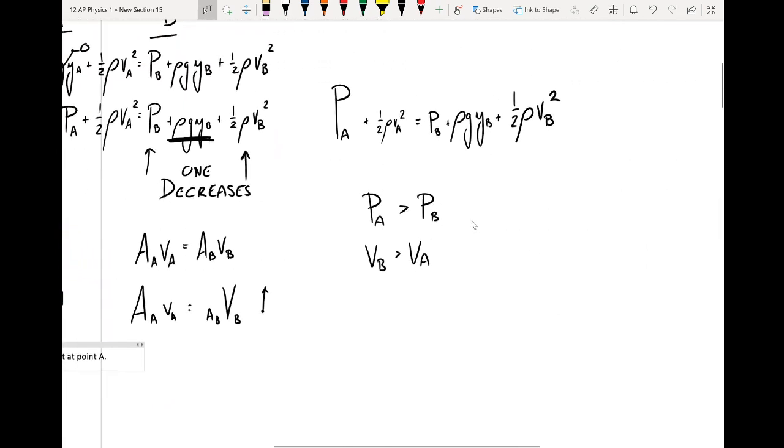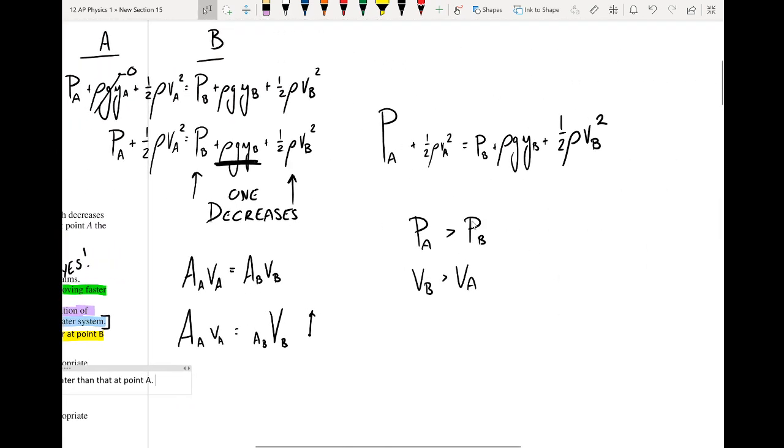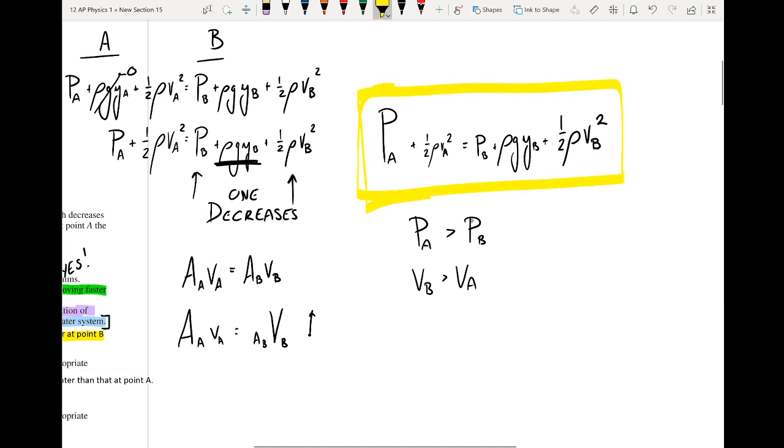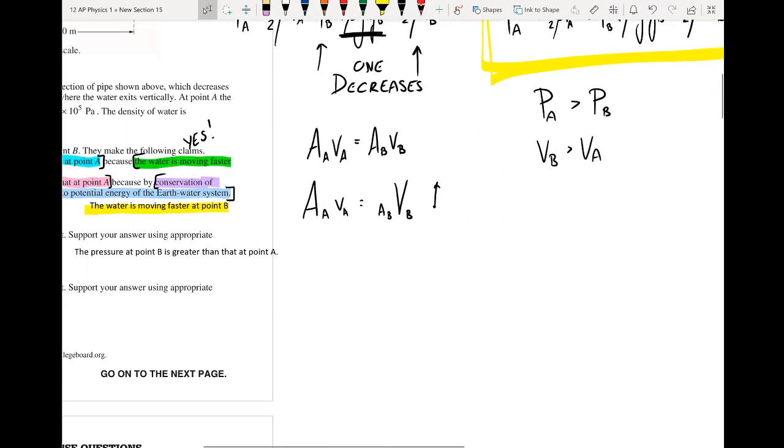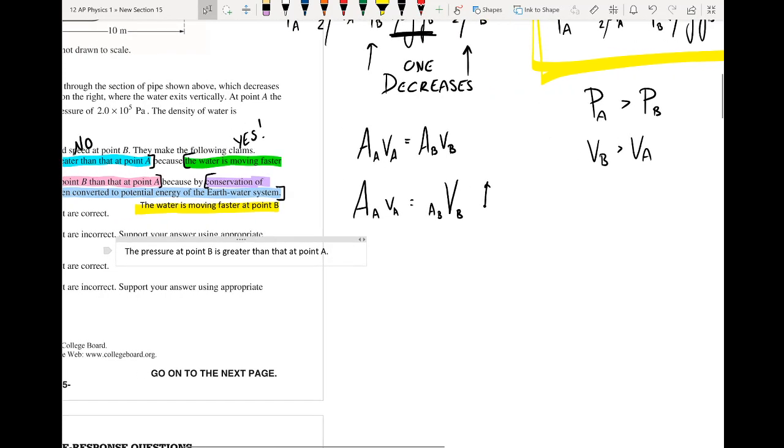So we constructed our argument based on Bernoulli's equation, which is really just a physical statement of conservation of energy. So we can say pressure at point B is greater than at point A. This is due to conservation of energy. The amount of energy at point A has to equal the amount of energy at point B. This is dictated by Bernoulli's equation for fluids.